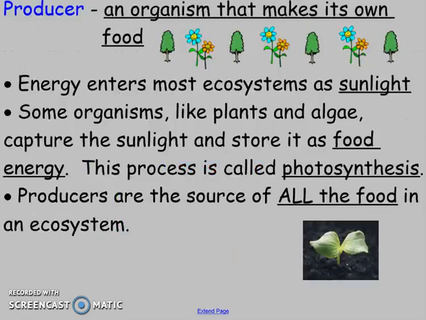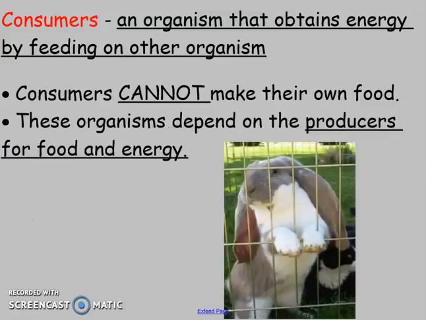So a producer is an organism that makes its own food. So this is going to be including all of your plants. The energy is going to enter your ecosystem as sunlight. Plants are going to capture that sunlight and store it as food energy through photosynthesis. And producers are the source of all of the food in an ecosystem. So every single food chain ever is going to start with a plant.